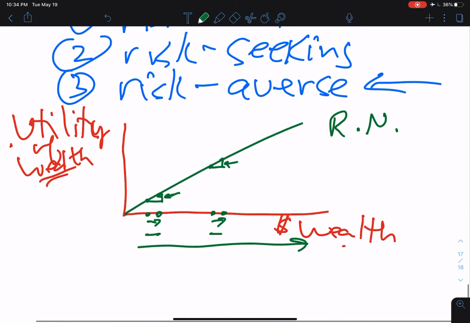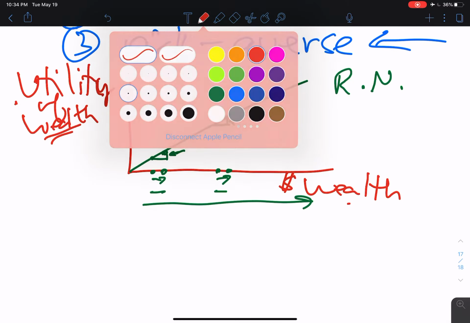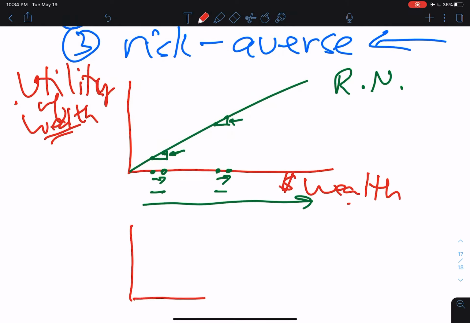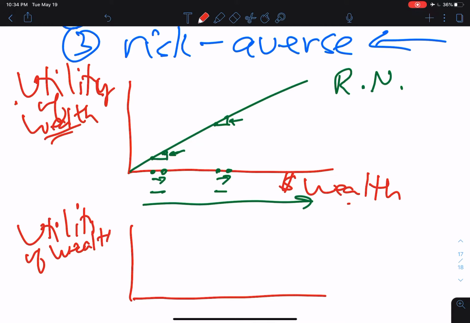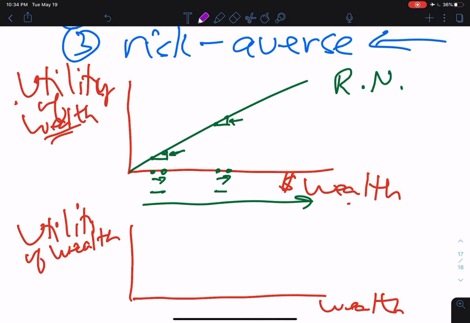Now let's look at this relationship now. Utility of wealth on the vertical axis and wealth on the horizontal axis. Let's look at this now for a risk-seeking investor. And we're going to see in this case, and I'll do this one in purple, for a risk-seeking investor, this relationship looks like that. Okay, so that's a risk-seeking investor's utility of wealth function.